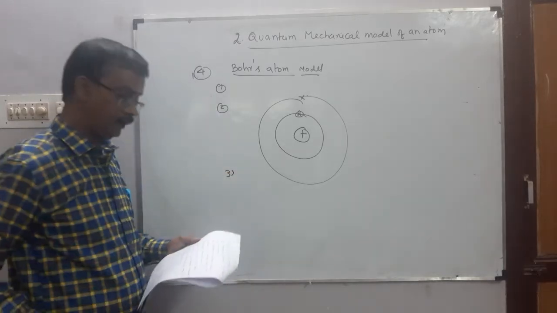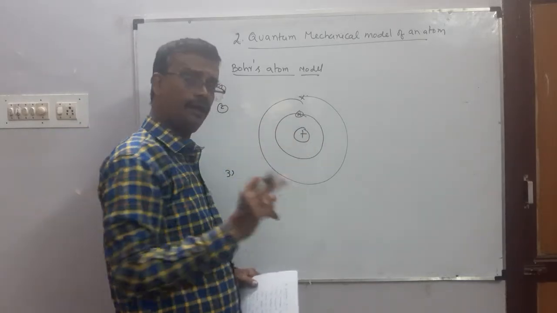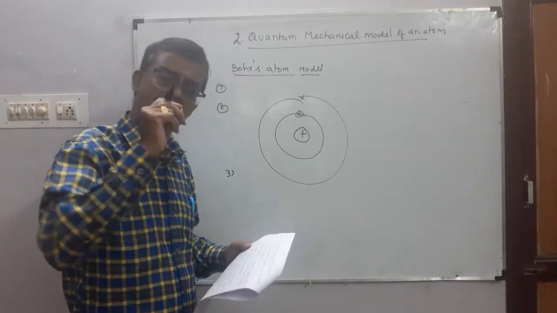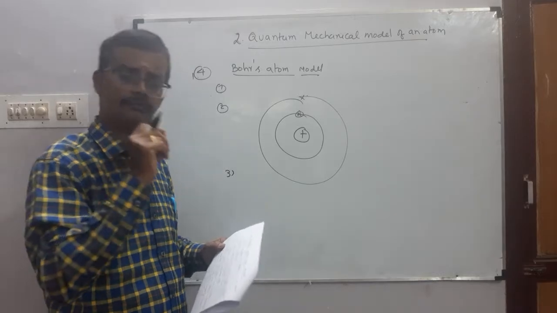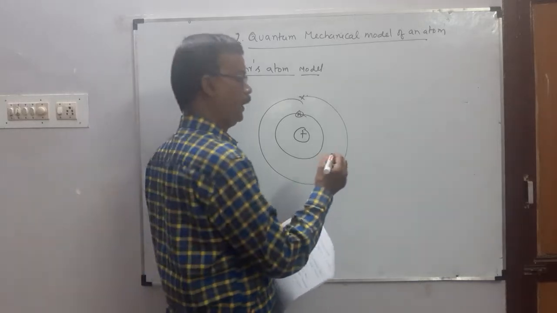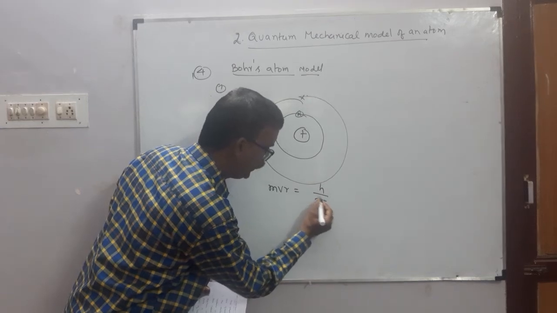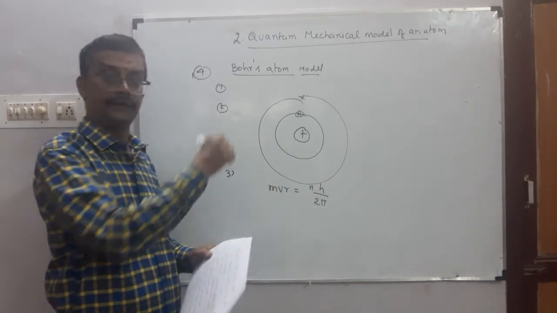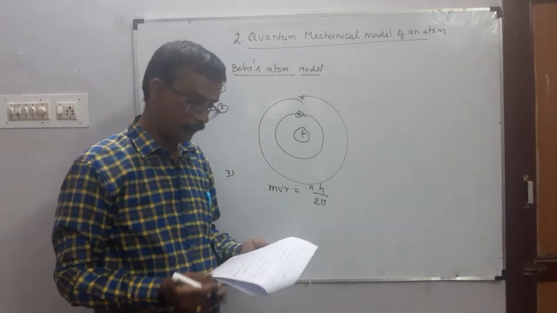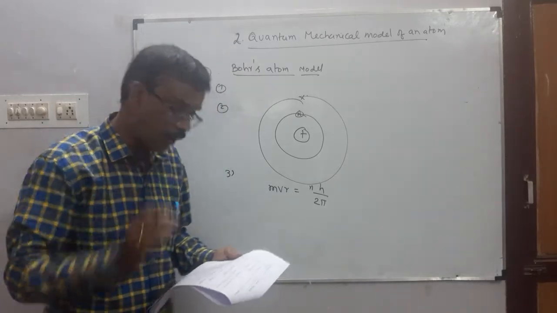Third point. Electron can revolve only in those orbits. எந்த ஆர்பிட்ல revolve ஆகும்னா in which the angular momentum of electron is an integral multiple of h by 2 pi. அதாவது எலக்ட்ரானுடைய ஆங்குலர் மொமெண்டம் h by 2 pi உடைய மல்டிபிள்ஸா இருக்கணும் அந்த கண்டிஷன். ஸோ அந்த மாதிரி இருக்கிற ஆர்பிட்ல தான் அது ரிவால்வ் ஆகும். Electron can revolve only in those orbits.